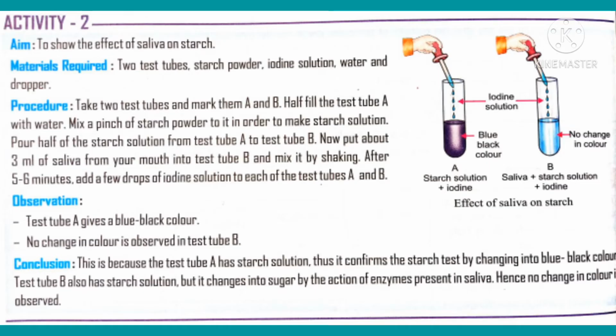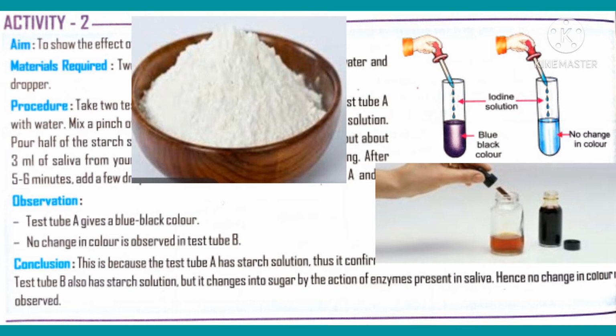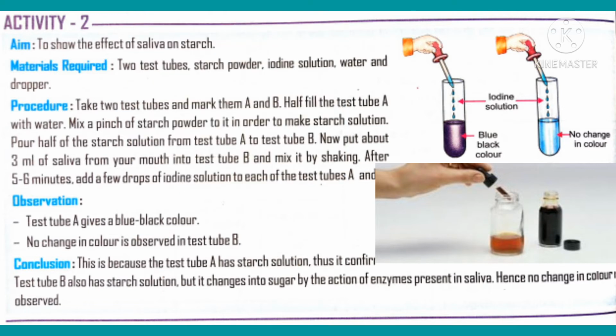Here is the activity to show the effect of saliva on starch. For this, the materials required are 2 test tubes, starch powder, iodine solution, water, and a dropper. Now take 2 test tubes A and B with some water and add starch powder in both the test tubes. Now starch solution is ready in both the test tubes.